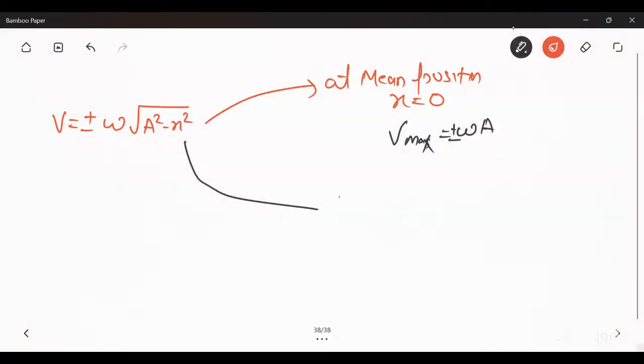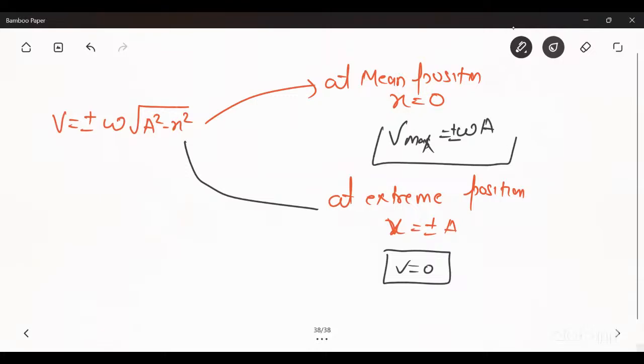At extreme position, x is equal to plus minus a. Now if you put x is equal to plus minus a in the expression of velocity, you will get a square minus a square is equal to 0, and 0 into omega is also 0. So at extreme position, the value of velocity will be 0. Okay, so that is the expression for velocity of SHM.